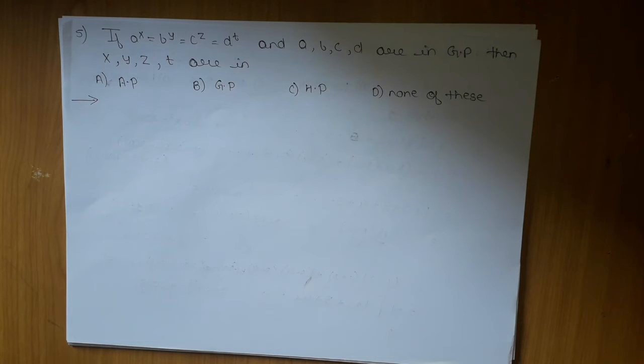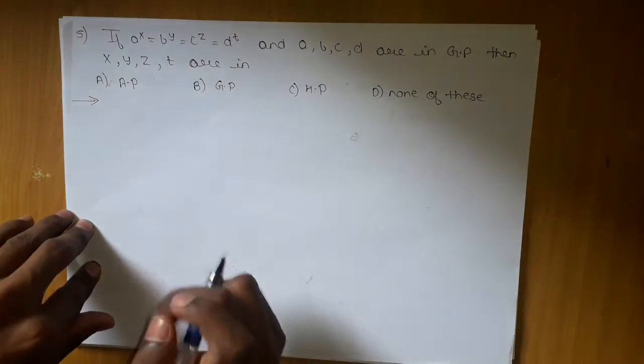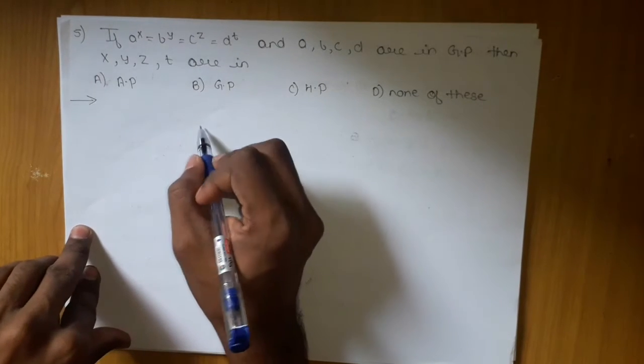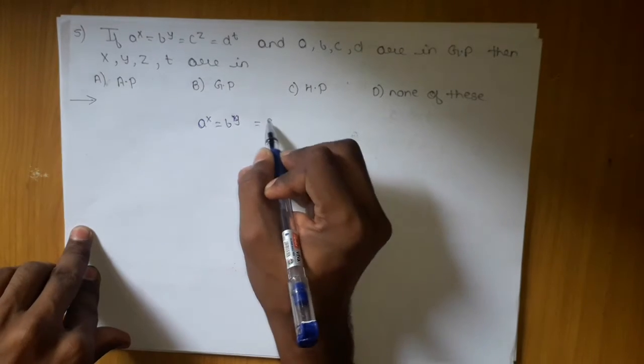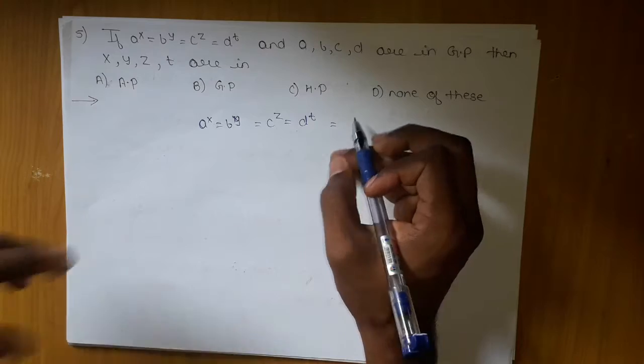Now here, you have to tell x, y, z and t are in what. For this, what you have to do is set a to the power x equal to b to the power y equal to c to the power z equal to d to the power t equal to some constant k, or whatever you want.